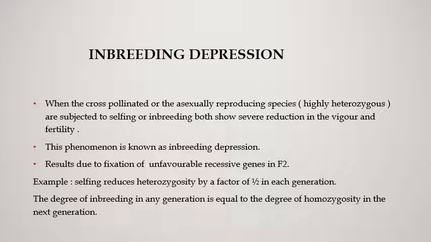For example, when a cross-pollinated or sexually reproducing species is subjected to selfing, their heterozygosity is reduced by a factor of half in each generation. So, a continuous process of selfing may lead to a complete degree of homozygosity. That is, the degree of inbreeding in any generation is equal to the degree of homozygosity in the next generation.